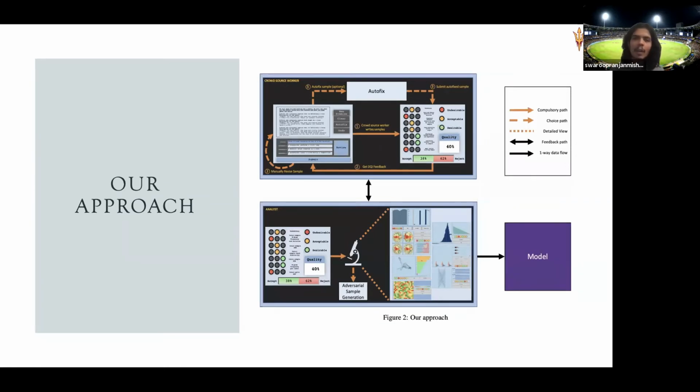I'll talk about how AutoFix works. Basically the idea is similar to TextFooler, the recent paper that adversarially attacks BERT. We use a similar idea to design AutoFix. I'll come to that in detail. But with the AutoFix feedback, it becomes relatively easier for the crowd worker to convert the red signal to green. We did a user study on that.